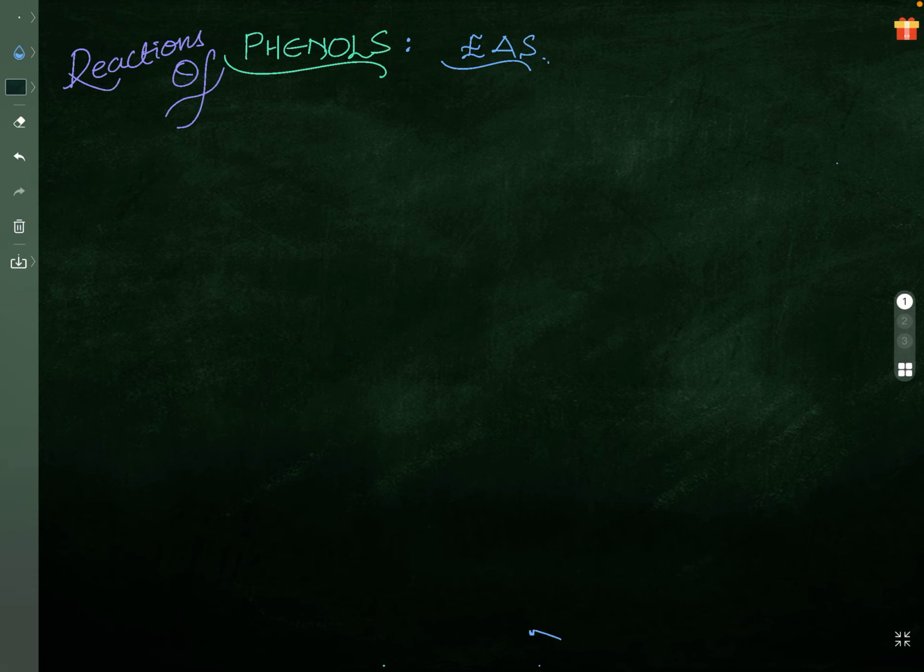Electrophilic aromatic substitution reactions of phenol. Phenol is benzene with an OH group, correct? Due to two electron pairs on the oxygen atom, it is an ortho-para director. And when you are treating it with dilute HNO3,